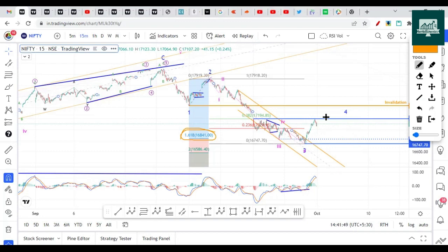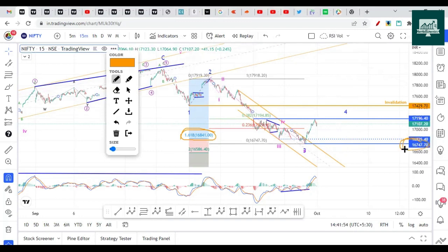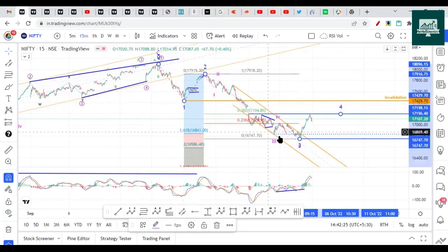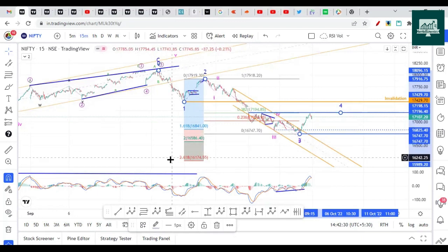So the fifth is going to extend if it breaks this low of 16,747. So our idea is, once this is broken, we have a confirmation that the fifth is going to start. That is the main thing I have to tell you here, right? So the fifth is going to start, and then we'll have more dip on the downside. If the third is not yet finished, usually the third wave is the strongest wave, and it falls deeper. So it breaks the 200% and 2.618 Fibonacci, or 261% extension.